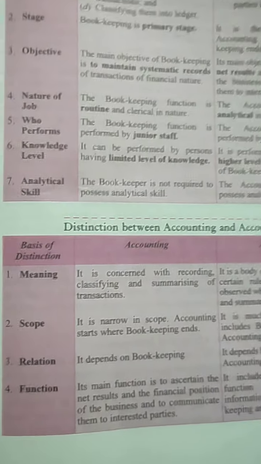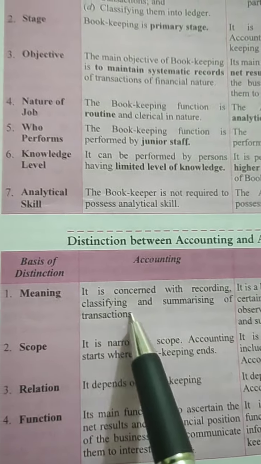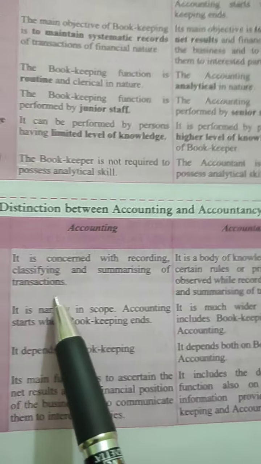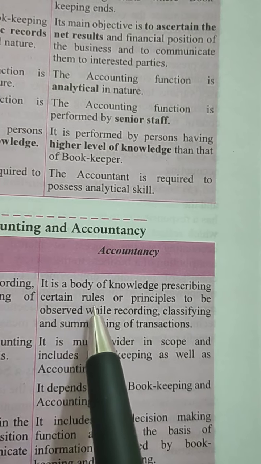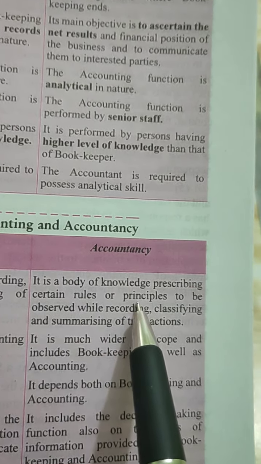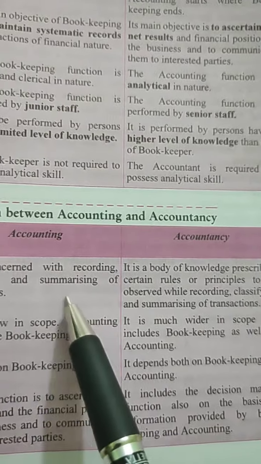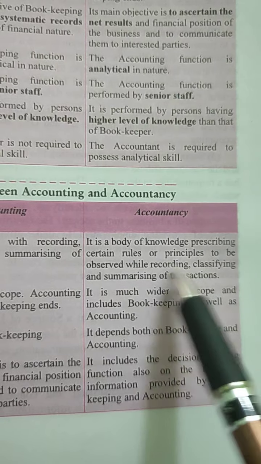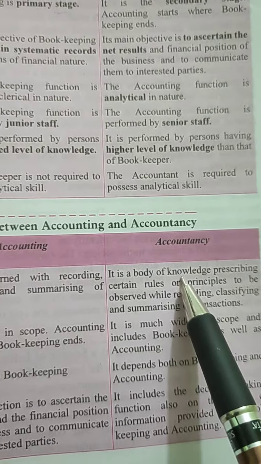Now I move on to accounting and accountancy. Accounting is already done, same thing. Accounting is concerned with recording, classifying and summarizing of transactions, whereas accountancy is a body prescribing certain rules and principles to be observed. When accounting is done, it is done following the rules, regulations, principles and standards which we learn in accountancy.